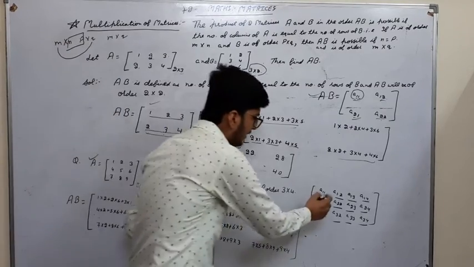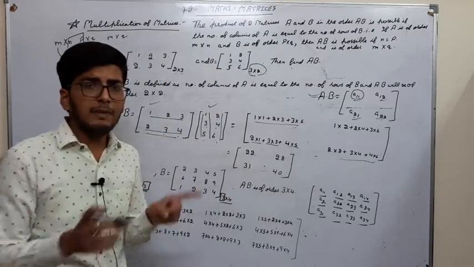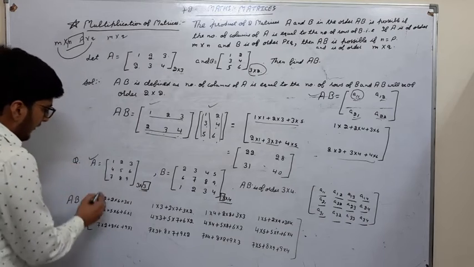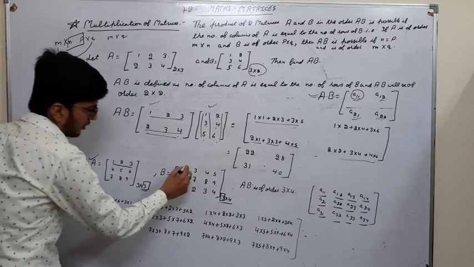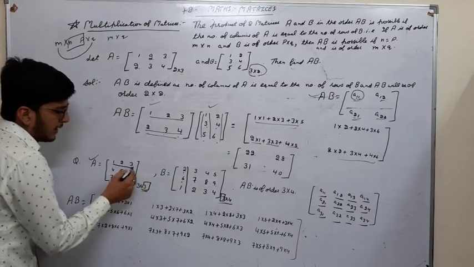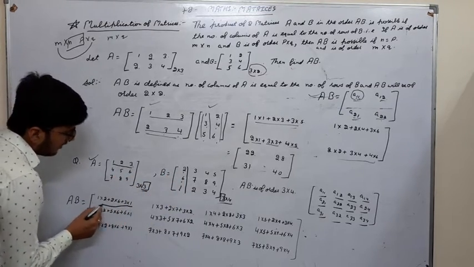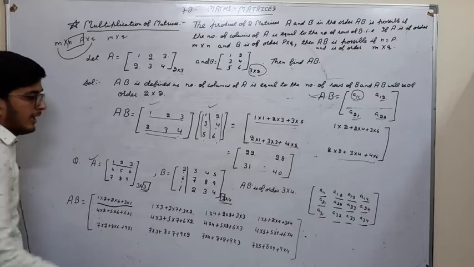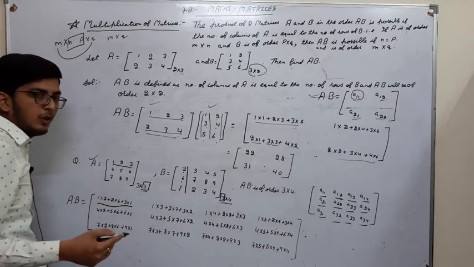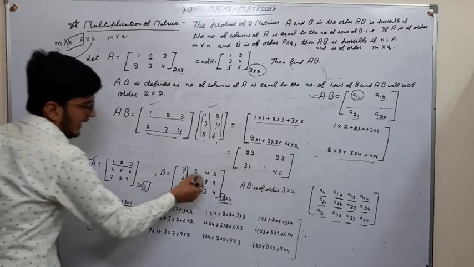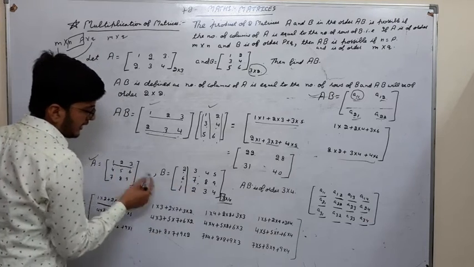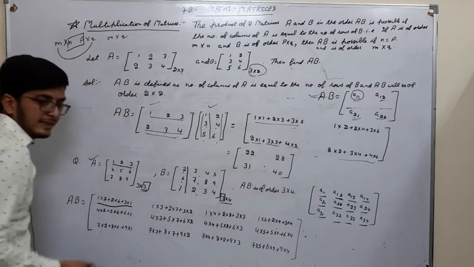Now the first element will be A11, that means first row of A and first column of B. First row of A, first column of B: 1 into 2 plus 2 into 6 plus 3 into 1. This will be our first element, right? Next element A12, that means first row and second column. First row of A and second column: 1 into 3 plus 2 into 7 plus 3 into 2. This will be our second element.